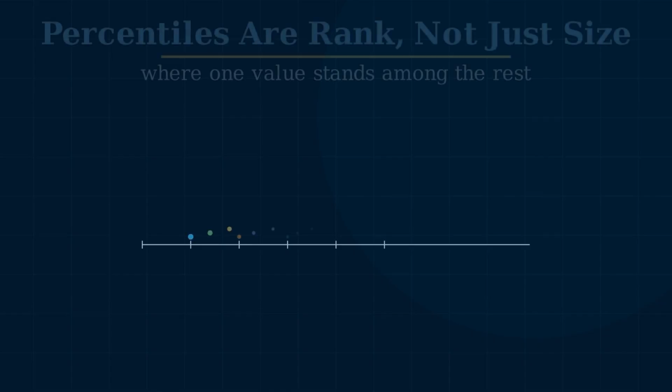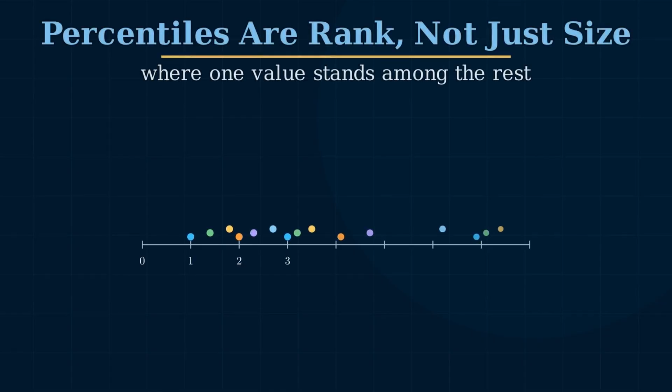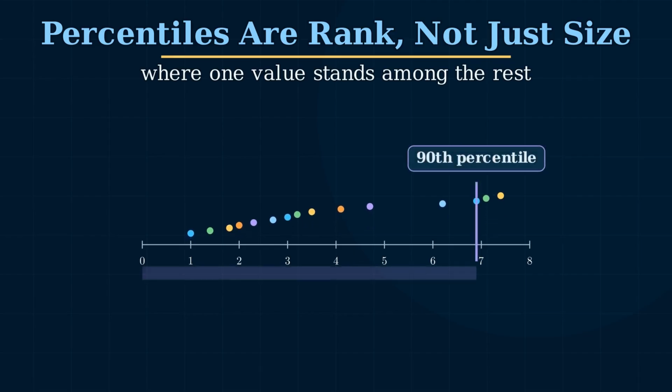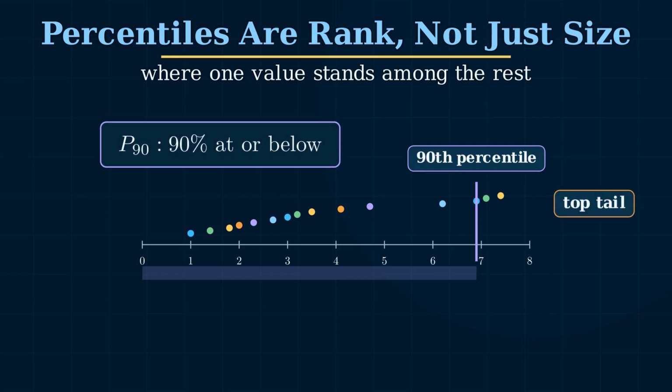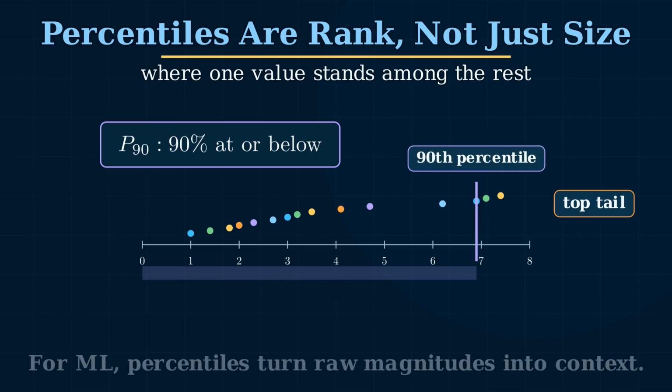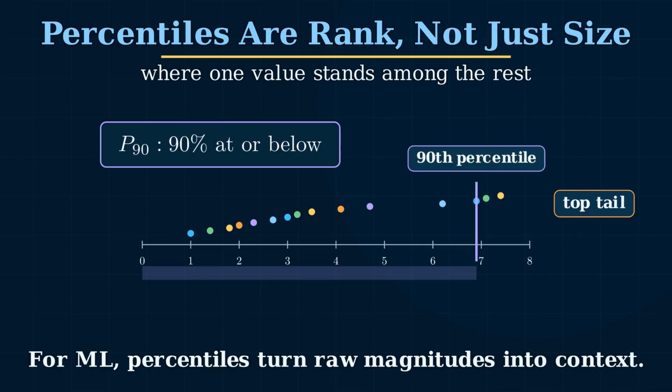Percentiles add context. A value is not just large or small by itself, it is large or small compared with the rest of the data. The 90th percentile means about 90% of the values are at or below this point. The median is the 50th percentile. Quartiles split the data into 4 ranked regions. That is why percentiles are useful for thresholds, anomaly checks, and reports. They turn magnitude into position.